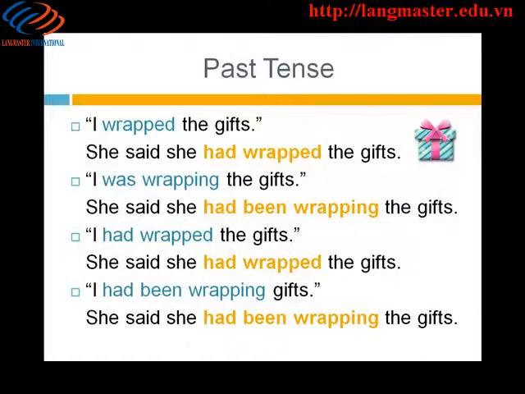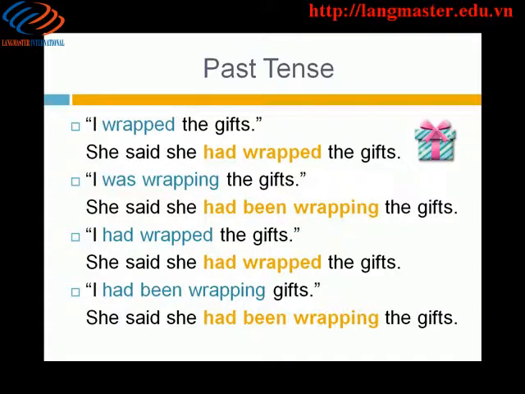Now let's look at the past tenses. I wrapped the gifts. She said she had wrapped the gifts. The simple past shifts back to past perfect. I was wrapping the gifts. She said she had been wrapping the gifts. Past progressive shifts back to past perfect progressive.